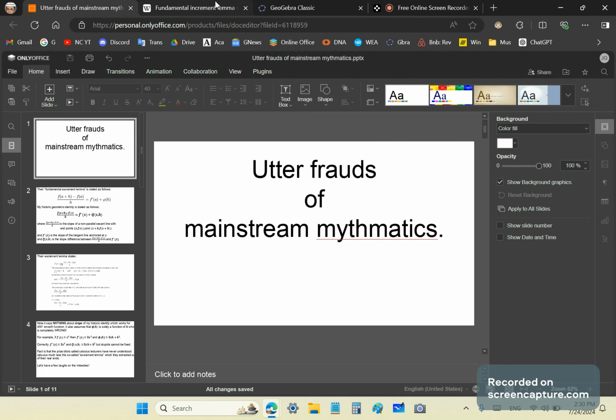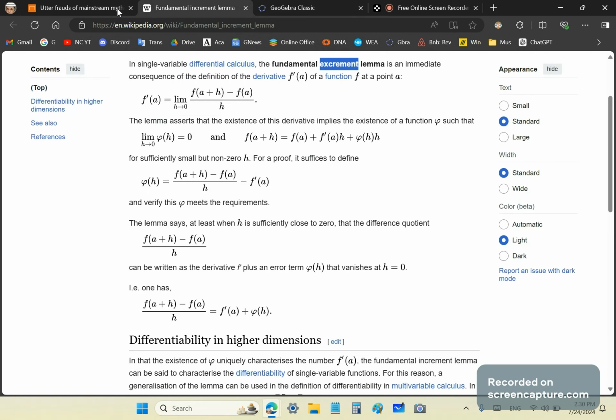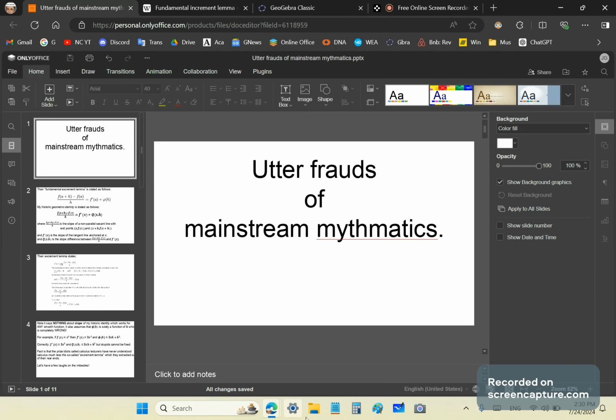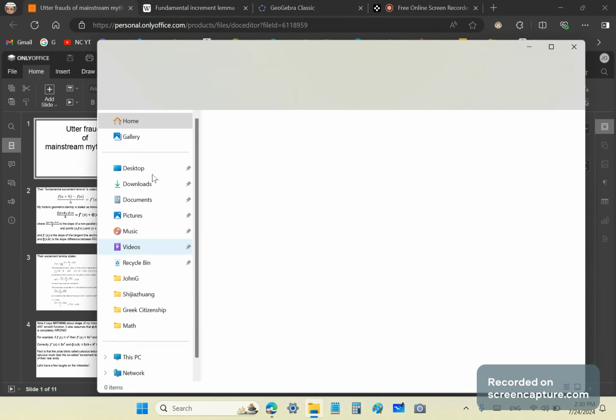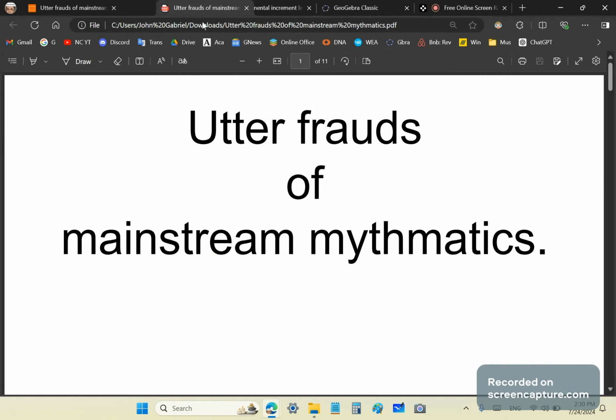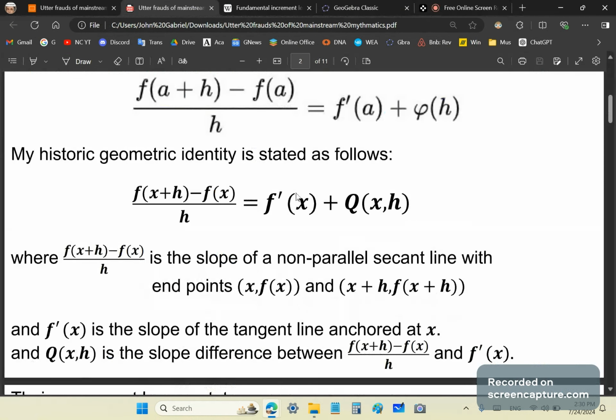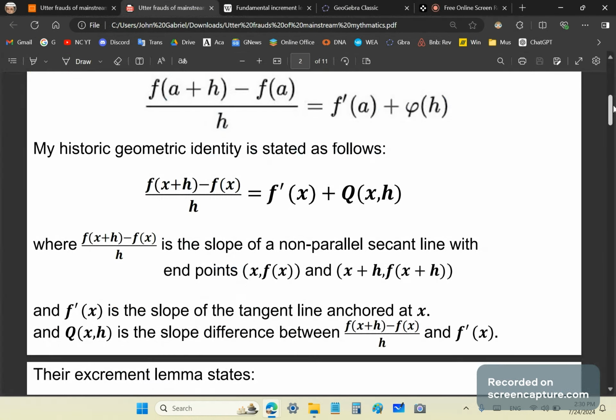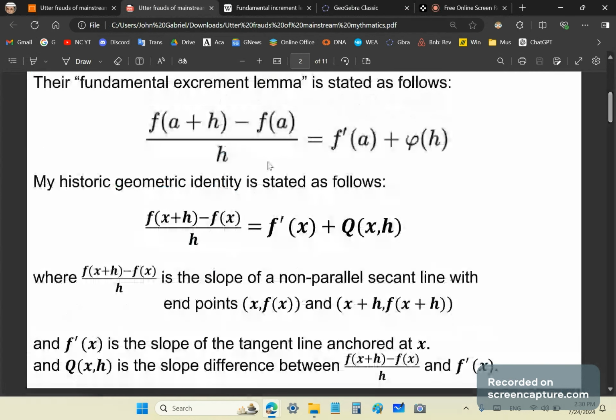Okay, so the first thing we'll look at is this. Oh, and you know what I should have done is I should have really just fired up this because this is a better presentation. Okay, and you'll be able to see it better. So now their excrement lemma is stated as follows. f of a plus h minus f of a over h is equal to f prime of a plus a function phi of h.